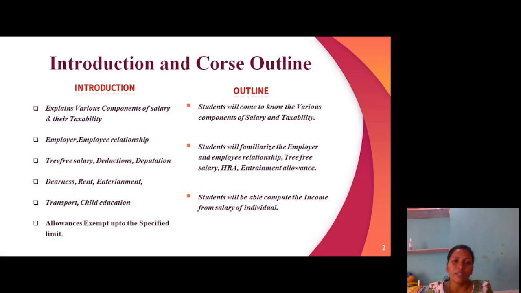Today's topic is income from salary, where we will be explaining the various components of the salary and their taxability, and what the relationship is between the employer and the employee. What do you mean by tax-free salary, deductions, deputation, dearness, rent, entertainment allowances, transport, child education and allowances exempted up to the specified limit. Going through this course, the students will come to understand the various components of the salary and taxability, and will be familiarized with the employer and employee relationship, what a tax-free salary is, how to calculate the HRA and the entertainment allowances, and will be able to compute the income from salary of an individual.